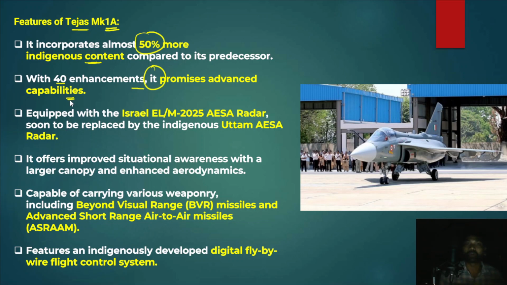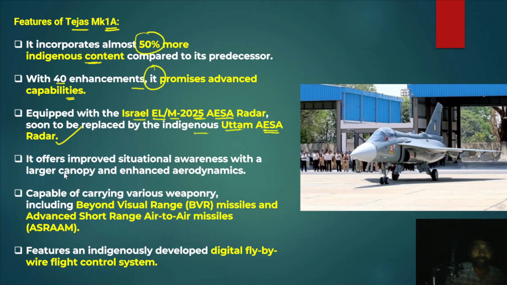And this Tejas Mk1A is also equipped with the Israeli EL/M-2025 AESA radar, and it will soon be replaced by the indigenous Uttam AESA radar. Okay, so the indigenous content on these fighter jets is gradually increased.